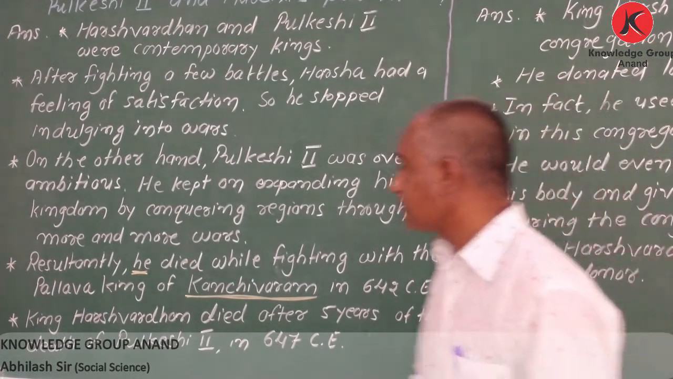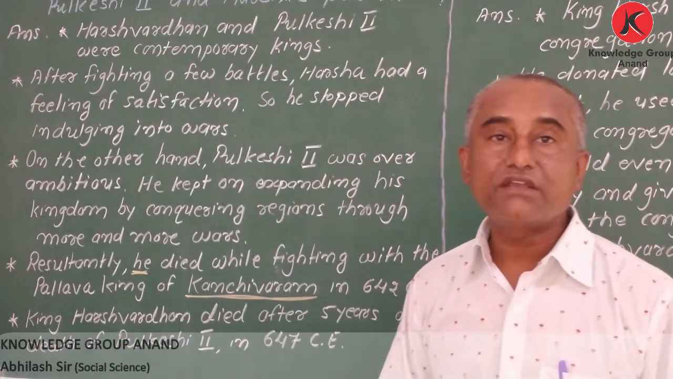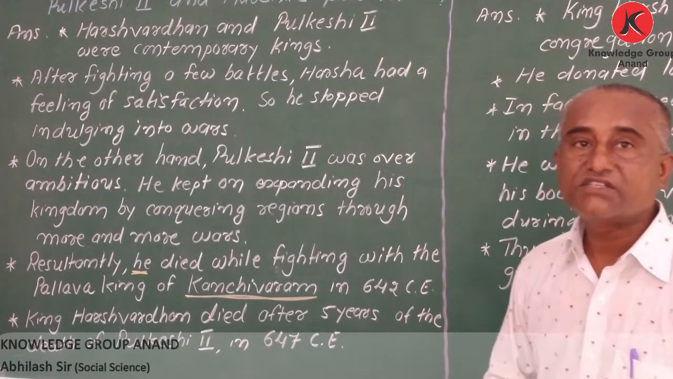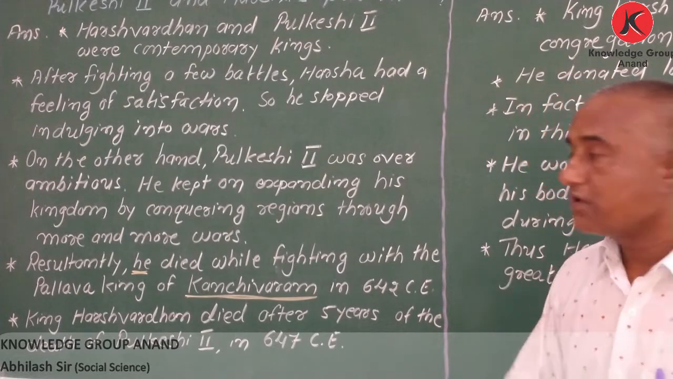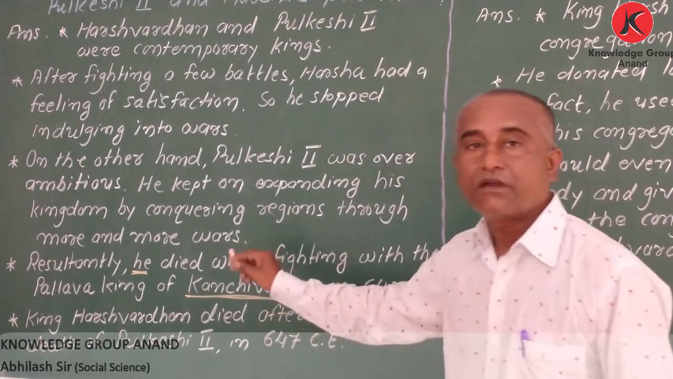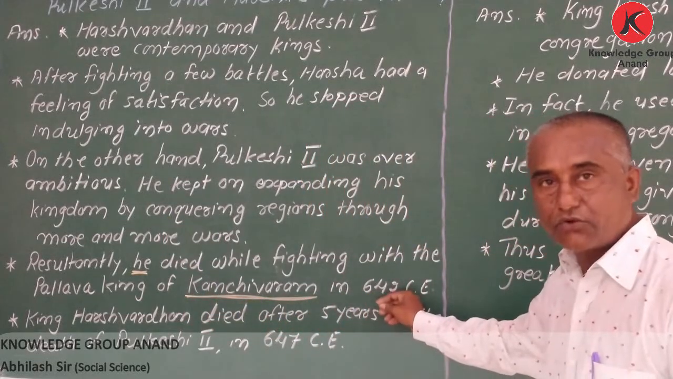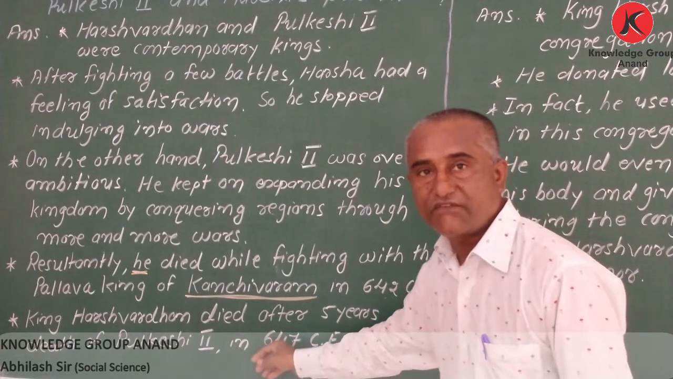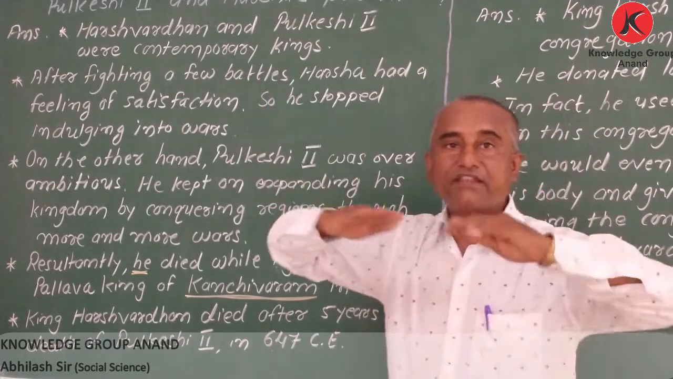Got it? And the last point, King Harshvardhana died 5 years after the death of Pulkeshi II. It means Harsha died in 647. Got it? Once again, Pulkeshi II died in 642 while Harsha died in 647. So got it? What was the difference? First thing, both were at the same period.